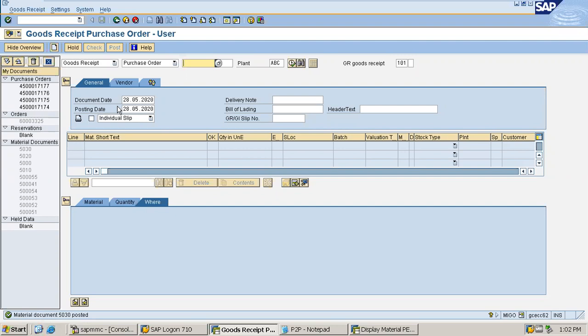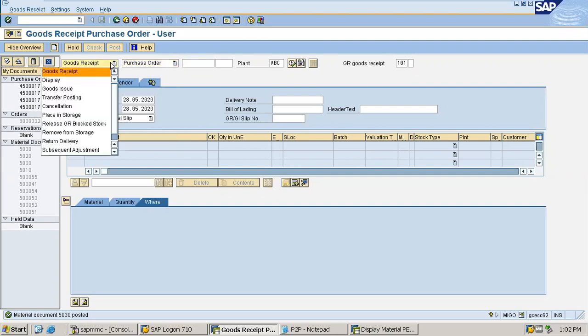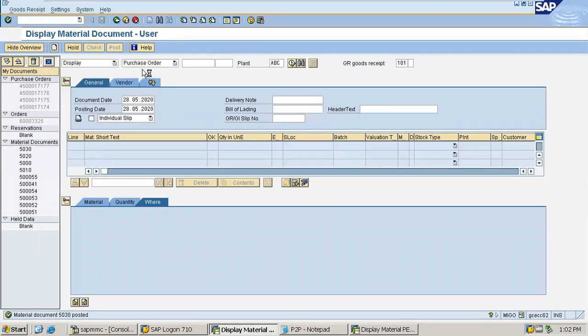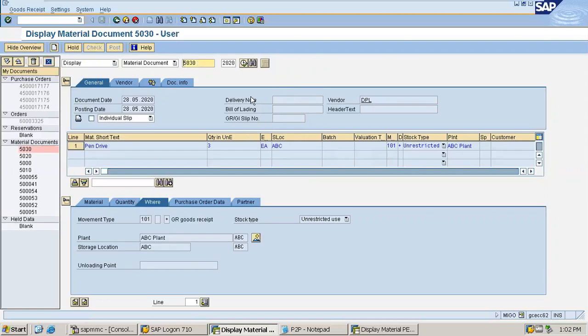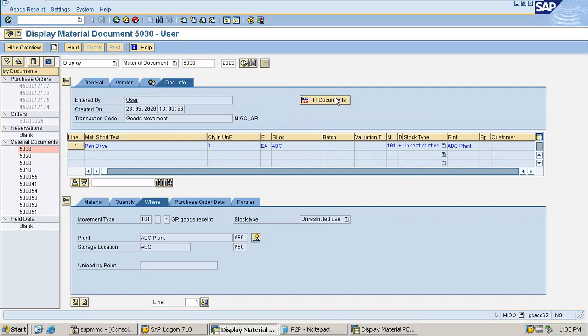Now I'll be showing you the material document, that is the goods receipt document. Goods receipt is chosen perfectly. Now here display, material document, no wait, here display, I have to choose display, and then material document, perfectly fine. Executing, the number has come up perfectly. Now the document is showing perfectly. Now I have to go to the document info, FI document. Yes, material document was 5030.